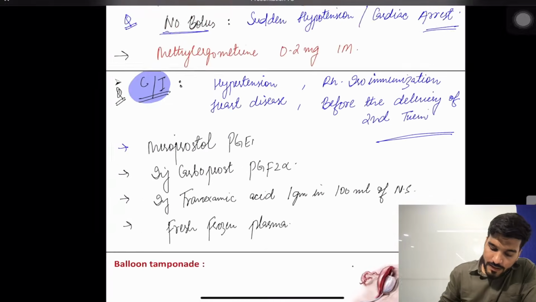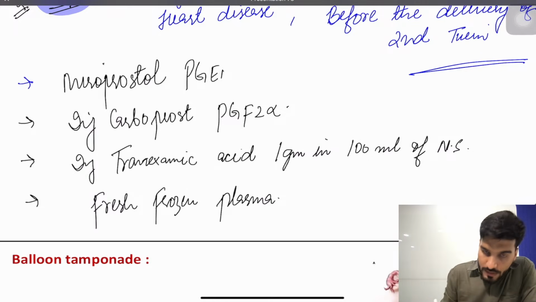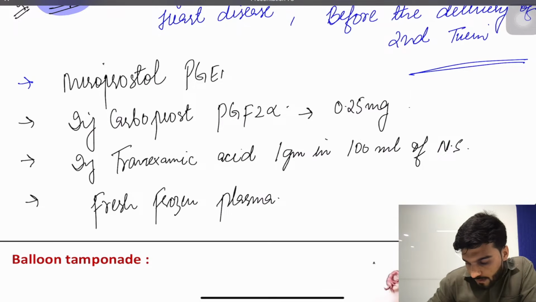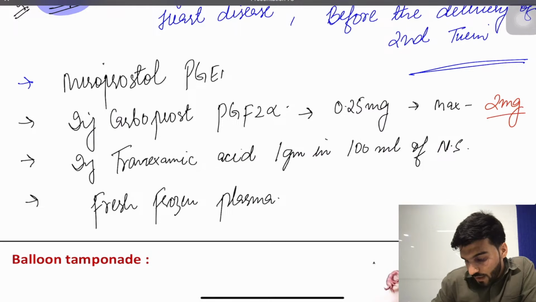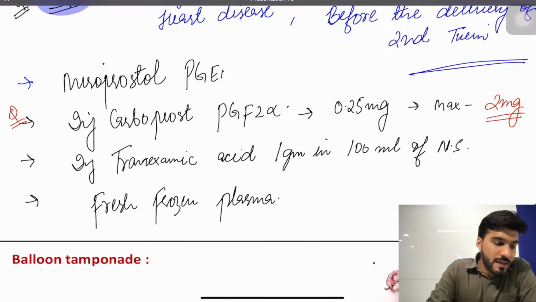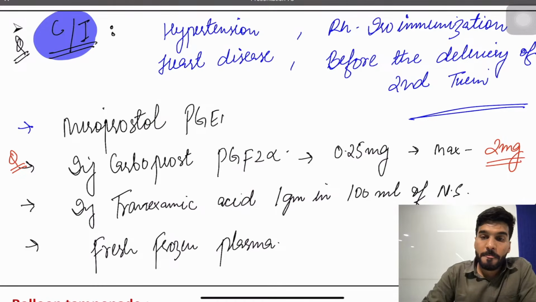Now my dear students, all these drugs that I have mentioned are the medical management. Injection carboprost can be given 0.25 mg, and the maximum it can be given is 8 doses, 2 mg. This is the question that I've asked: can you tell me what is the side effect, what is the contraindication of the drug carboprost?